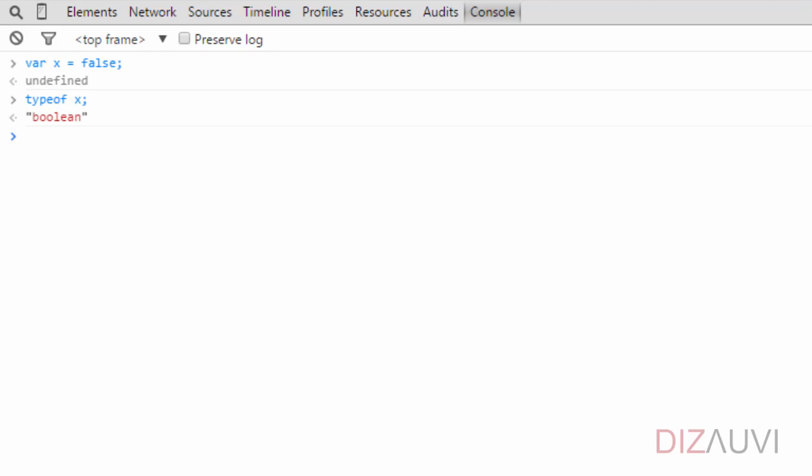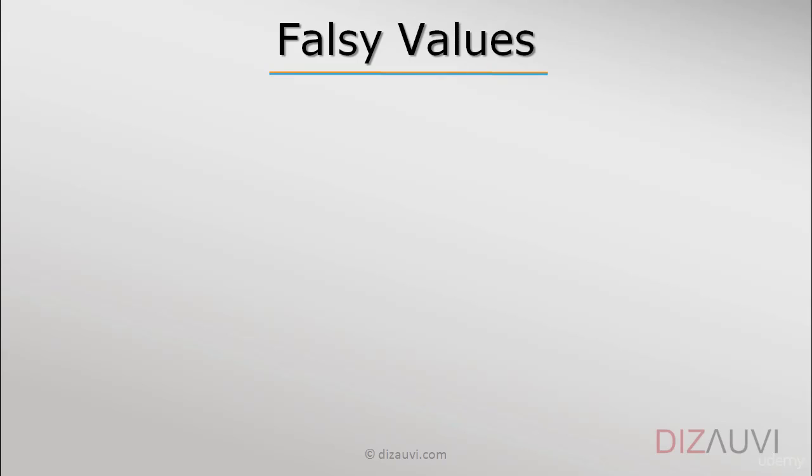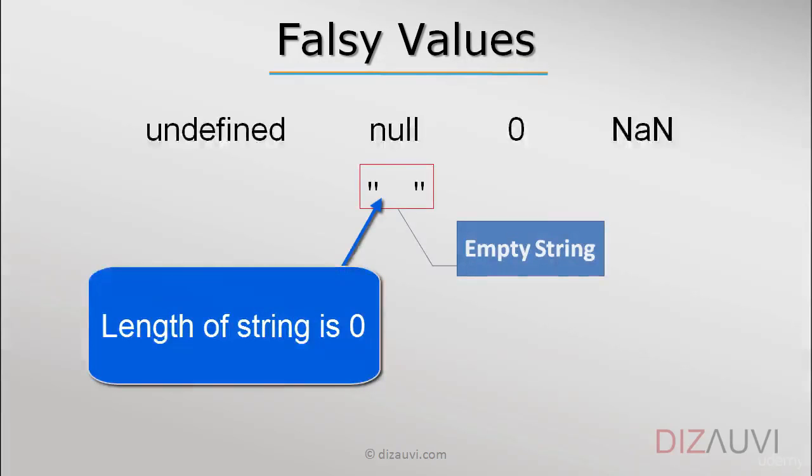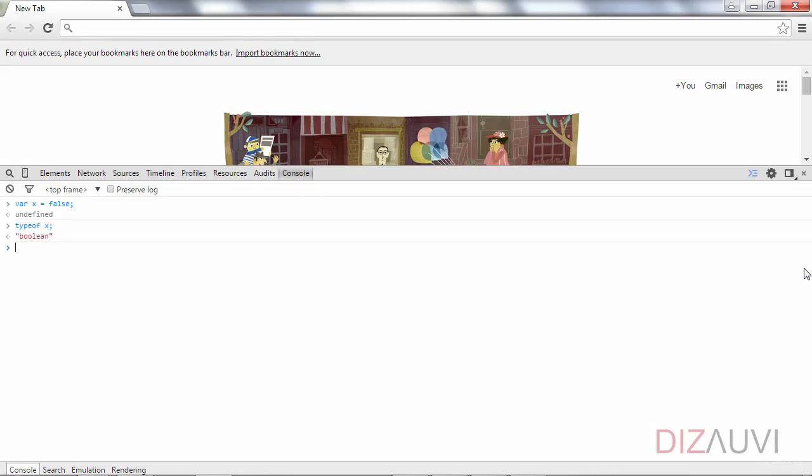Now, one thing to note about Boolean values is that JavaScript also treats some other values as falsy values. And these values are undefined, null, 0, both plus and minus zeros, NaN, which stands for not a number in floating point system, and the empty string. All these values are treated as false by JavaScript under certain conditions. So let's see when are they treated as false?